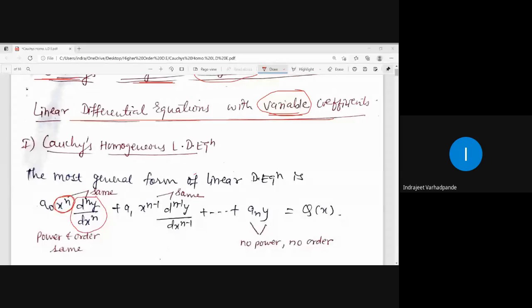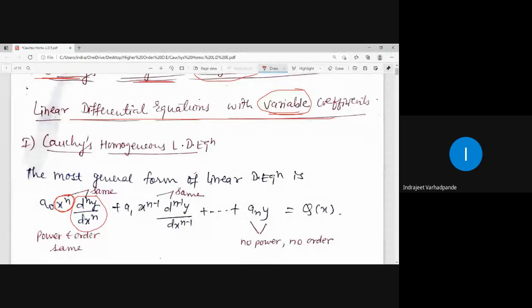In that case, I say that the given differential equation is identified as homogeneous whenever the order of the derivative and the power of the variable are the same. Why will the variable be involved? Because we are talking about the differential equation with variable coefficients.